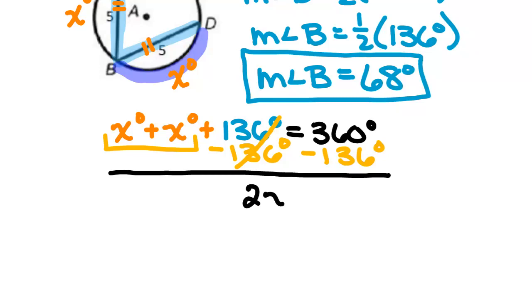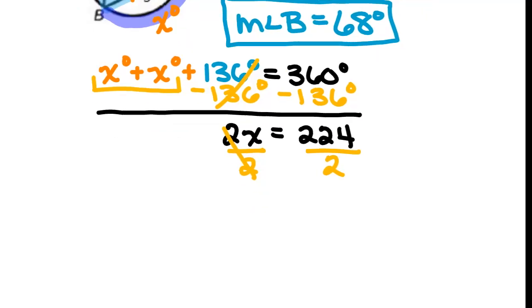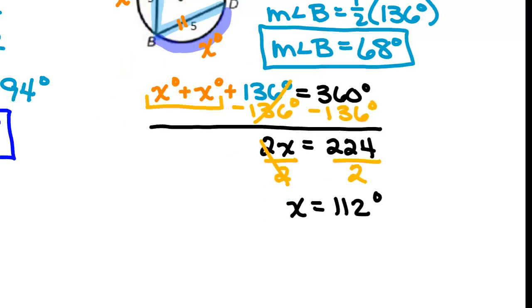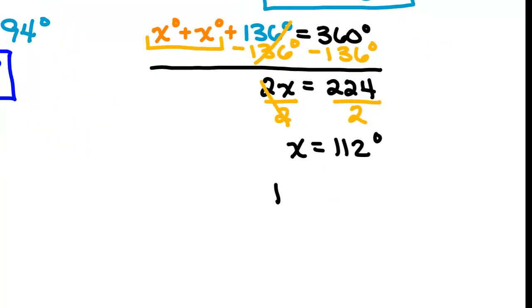So I have 2x equals 224. And then we divide both sides by 2. And what do we get? 112. So arc BD is 112 degrees.